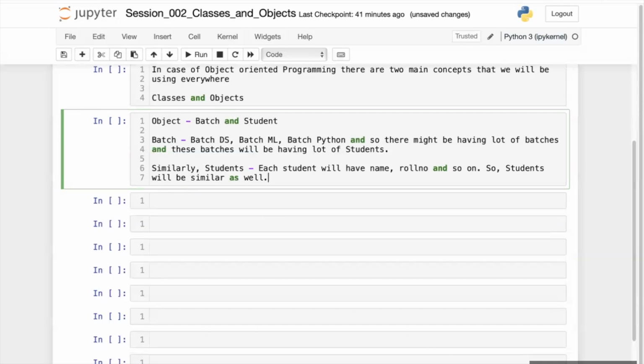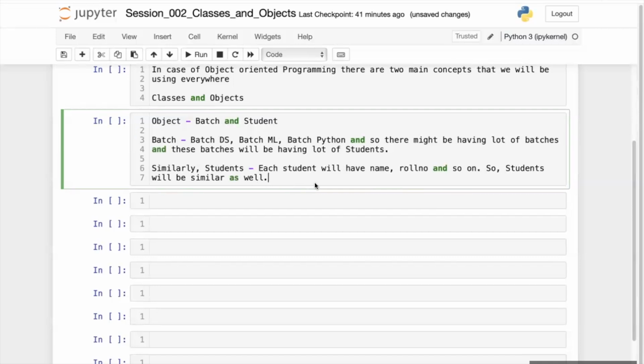Let me explain. Let me just open this. Now let's try to understand one thing. You have to understand this batch. Each batch has a similar kind of data. That's why they are similar. Similarly, each student will have some similar kind of data, let's say name, roll number, mobile number, house address. Likewise, each student will have this data. So a student will also be similar as well.